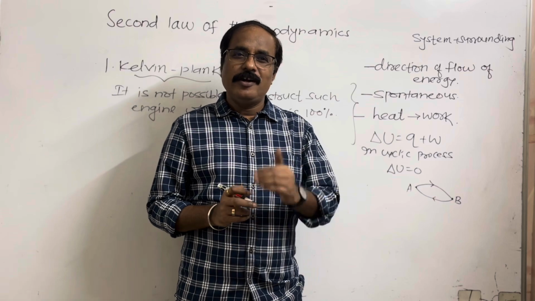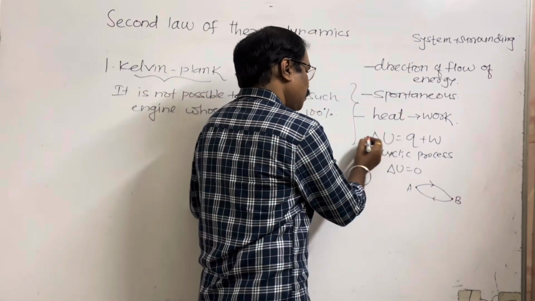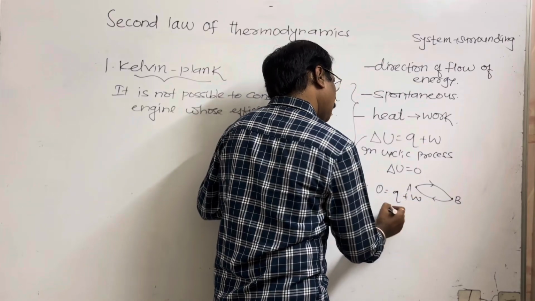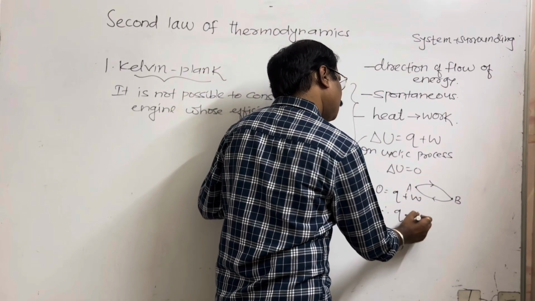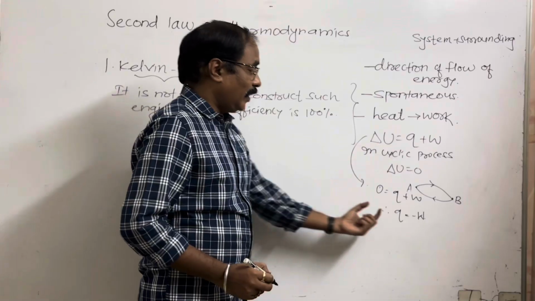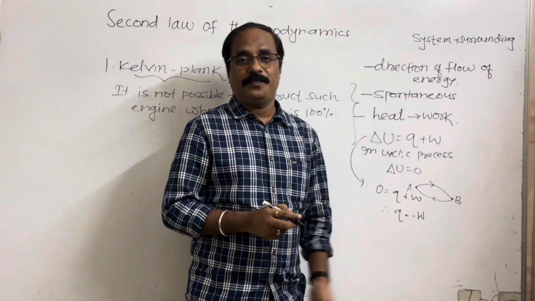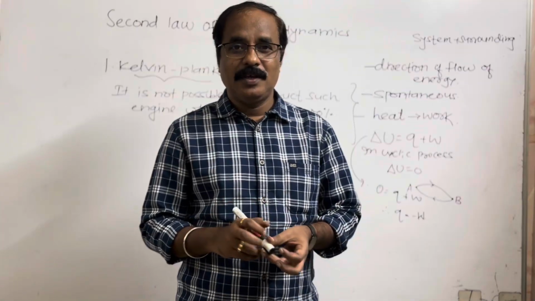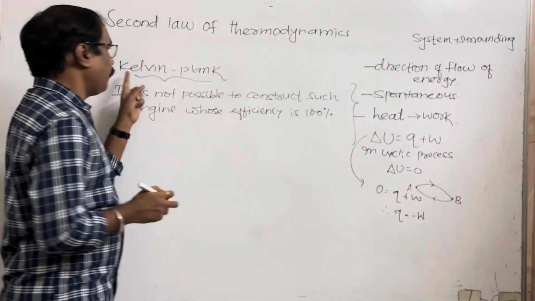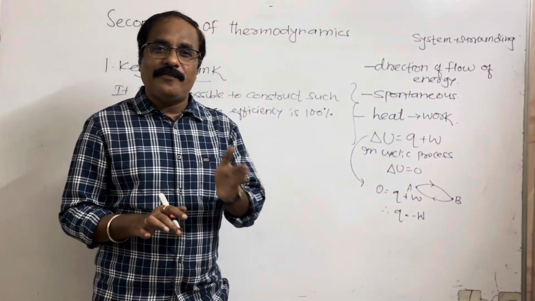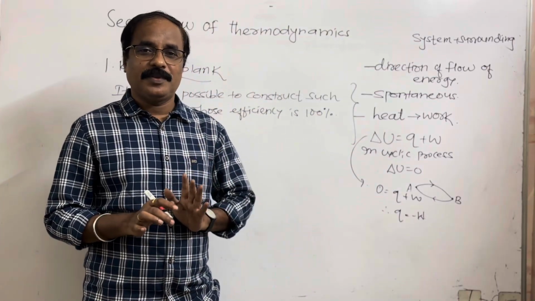So change in internal energy equal to 0, and the equation becomes 0 is equal to Q plus W. Therefore Q is equal to minus W, and whatever heat is absorbed by the system is totally converted into work. But this is not possible. According to Kelvin and Planck, it is not possible to construct such an engine whose efficiency is 100%.